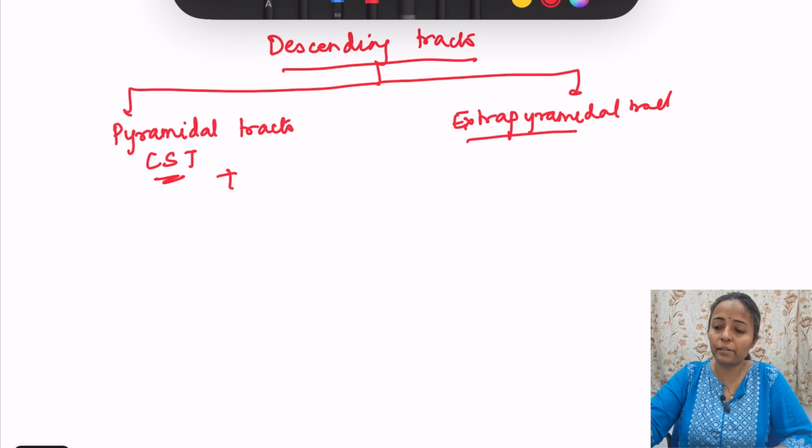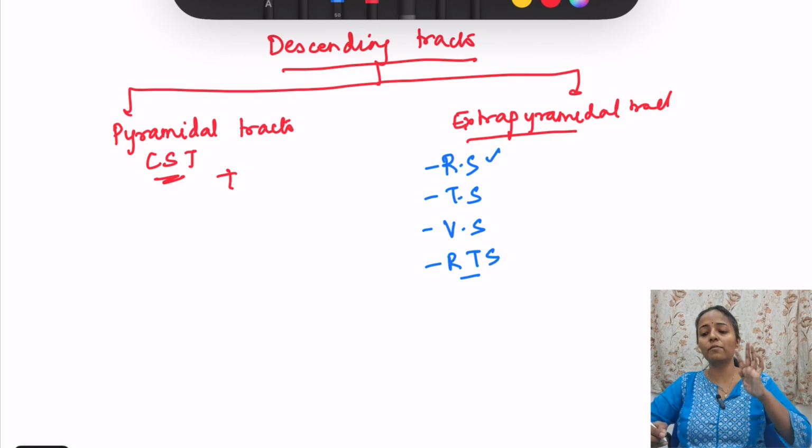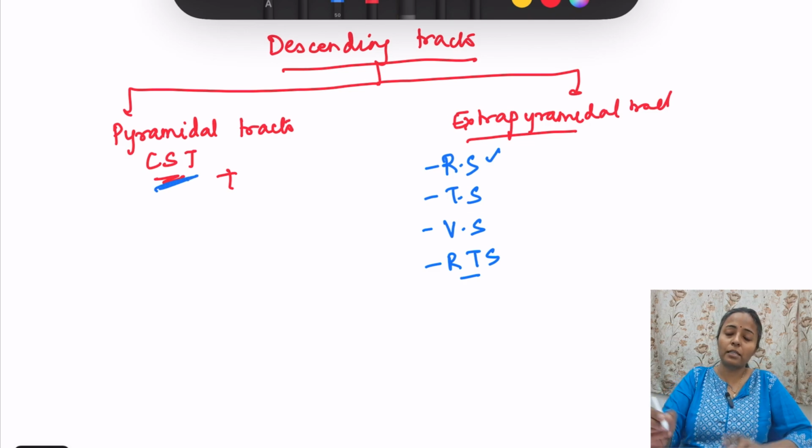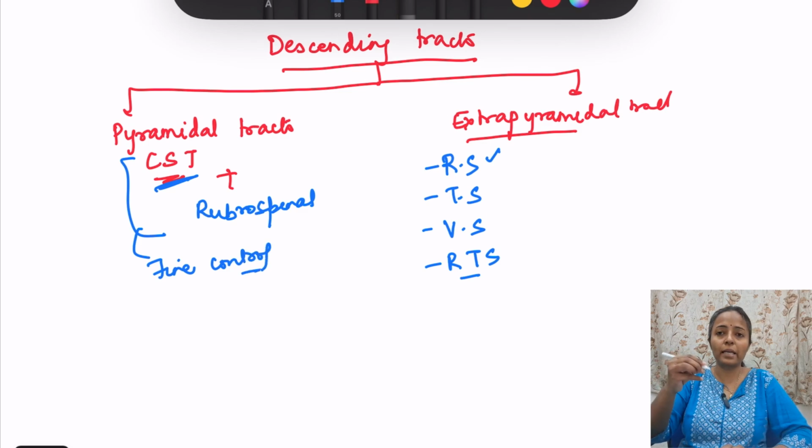What are the extrapyramidal tracts? First, we will see that there is rubrospinal tract, tectospinal tract, then vestibulospinal tract, and reticulospinal tract. Written like this to differentiate. This pyramidal tract, that is corticospinal tract, along with the rubrospinal tract, is important for fine control of movement. Fine control means very small movements, like writing.